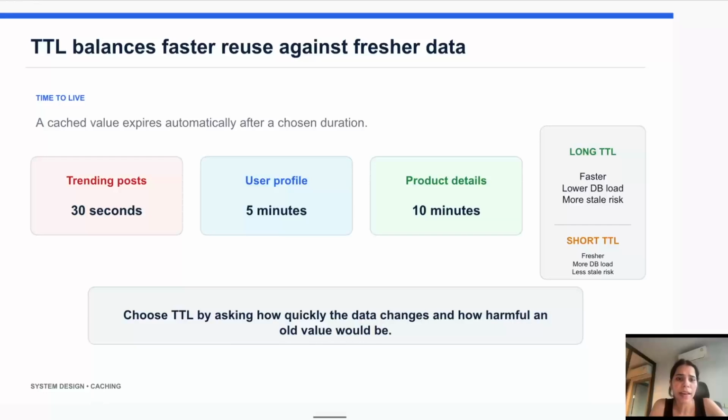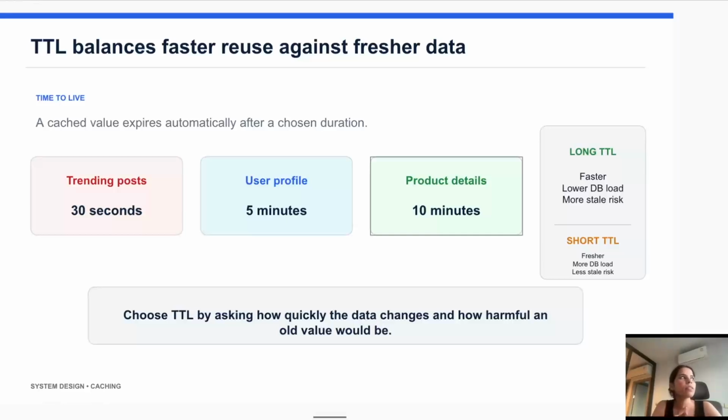Next is TTL and cache invalidation. This is one of the most important parts of caching. Storing data in the cache is easy, as we all know, but keeping that cached data updated is the real challenge, because the cache is only a copy of the original data, and the real data is still stored in the database. So whenever the original data changes in the database, we need to make sure the cache does not keep showing the old values. This is why TTL and cache invalidation come in.